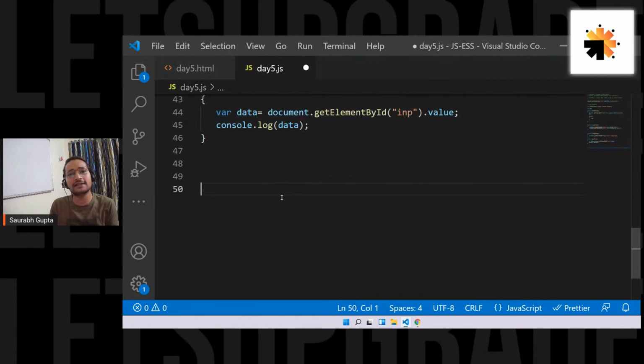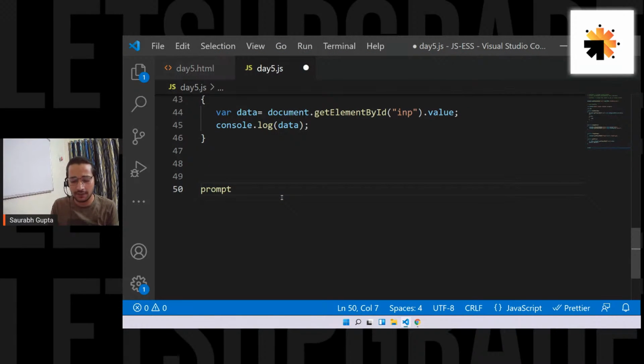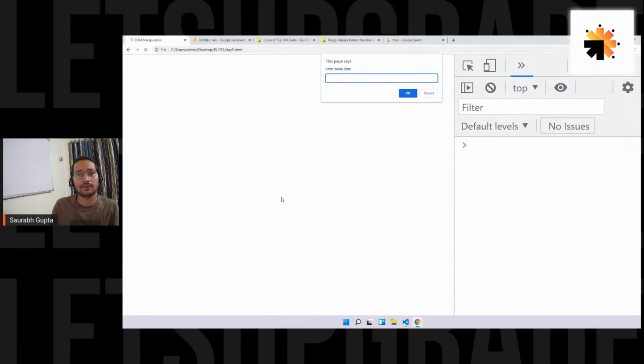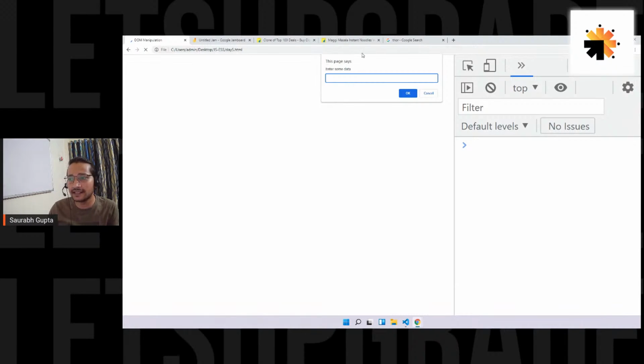Okay, so now guys, let me show you prompt. So see, prompt is an inbuilt function which basically, if you write, let's say, "enter some data," see what happens now. Before your site loads, the prompt is called. In this case I have written it like that, but that's fine. See, it creates a box like this, and you can write some data here. That's all. And you can click on OK.